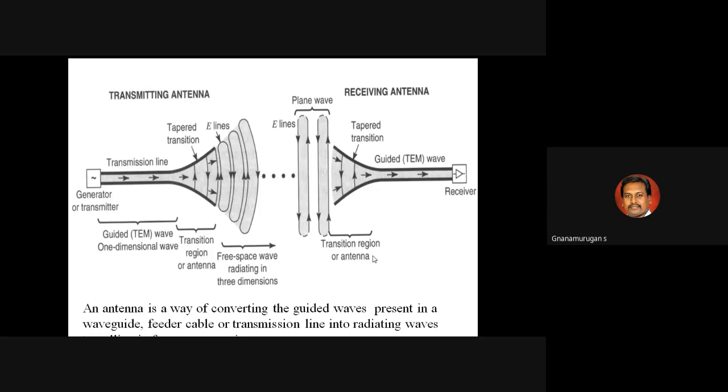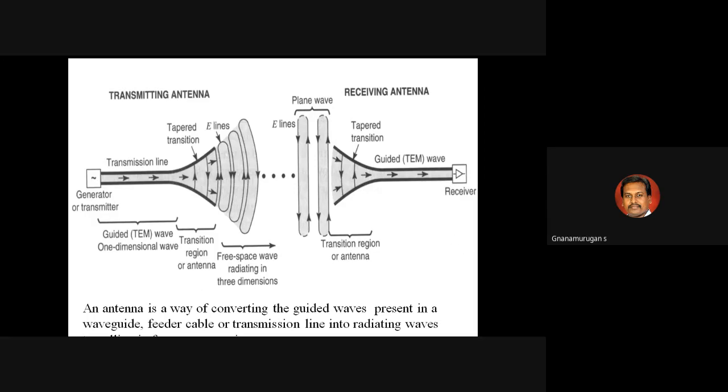You generate and transmit the guided wave, which is a one-dimensional wave. That wave goes into free space, where it is automatically converted to a three-dimensional wave.